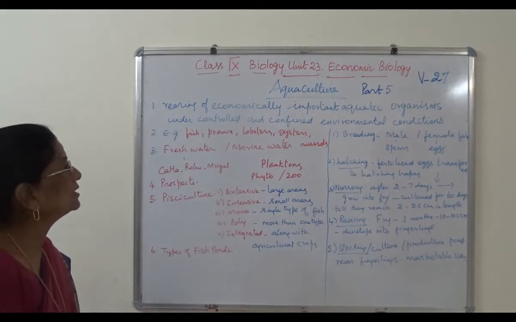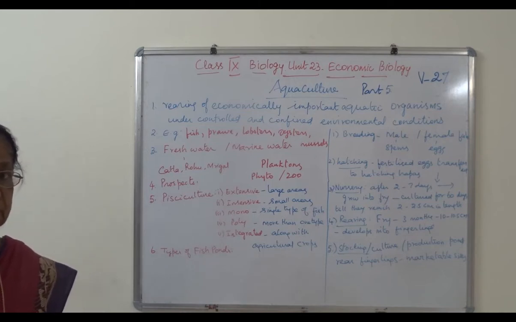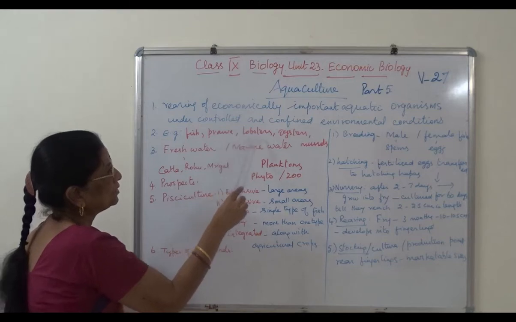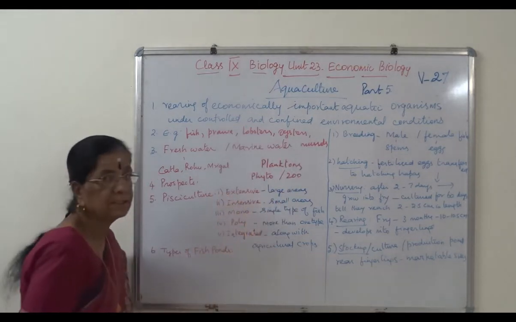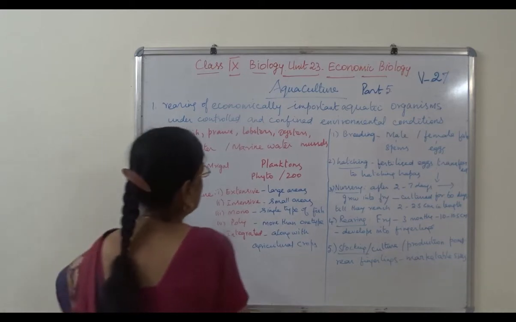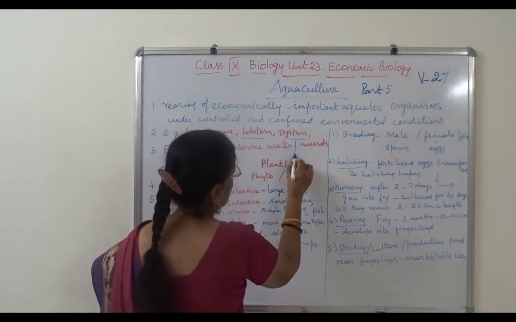So these are all examples of organisms which are cultured in water. Aquaculture examples: fish, prawn, lobsters, oysters, and mussels. Clear?